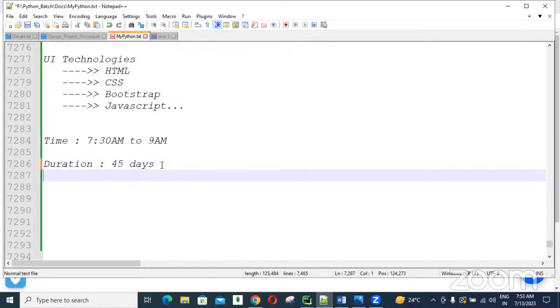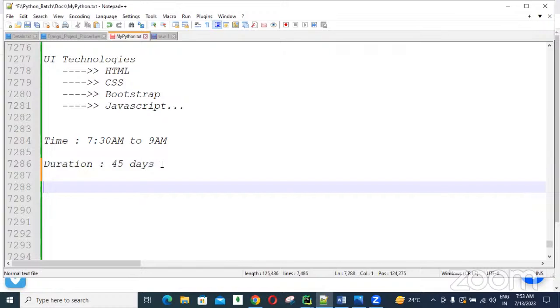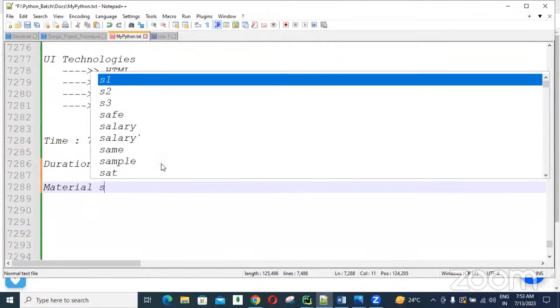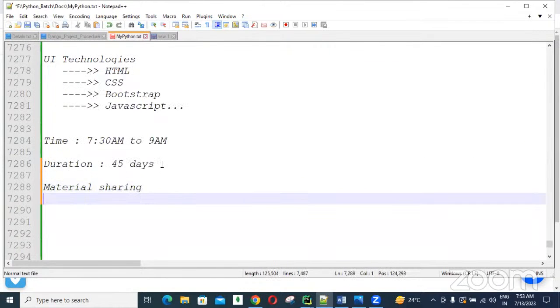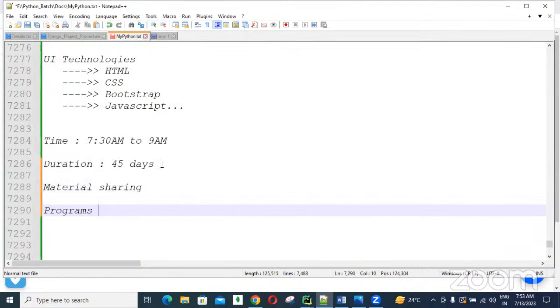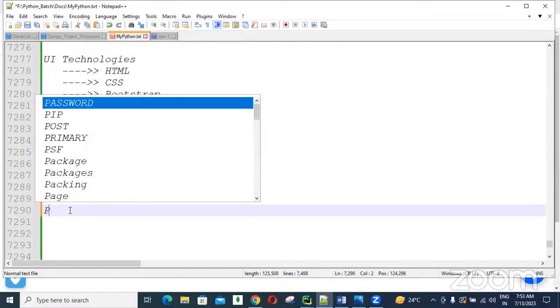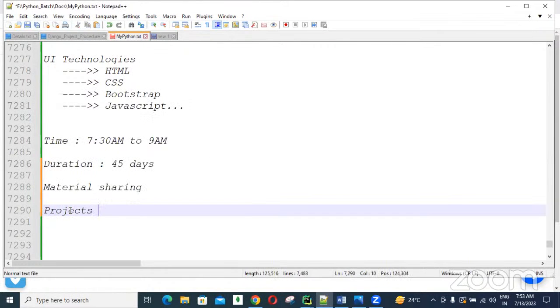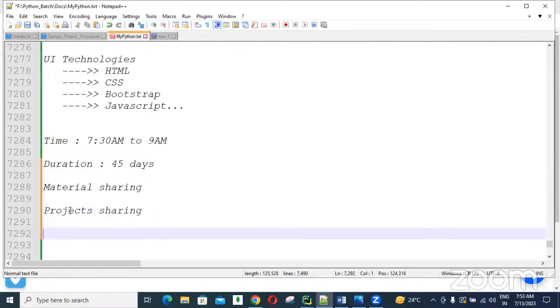Clear that? So every day I'm going to share the material, guys. Every day's material will be shared to you, and everyday concept-related programs we are developing in our class only. Live code development: why we are developing, how we are developing, everything I will take care of. Programs are simply projects, guys. Material sharing to you, projects sharing to you, and the number of concepts we are discussing here.